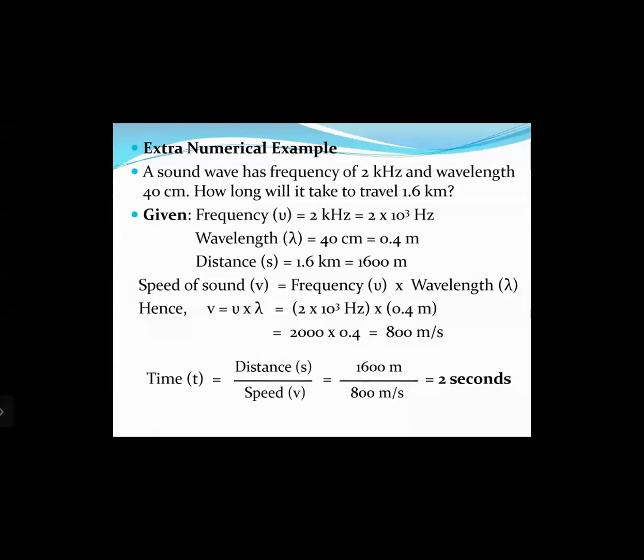Now what is the question? How long will it take to travel 1.6 kilometers? So we know speed equals distance upon time. So we can say time equals distance upon speed. So distance that a wave needs to travel is 1.6 kilometers, that is 1600 meters, and velocity is 800 meters per second. So dividing 1600 by 800, we get 2 seconds. That is the final answer.